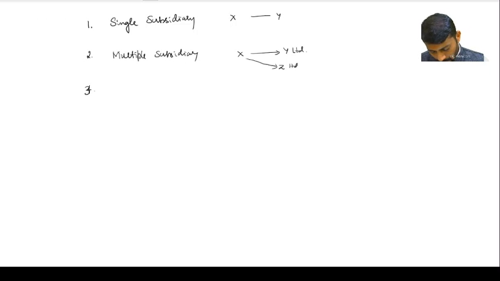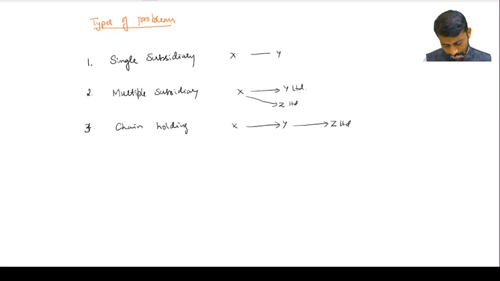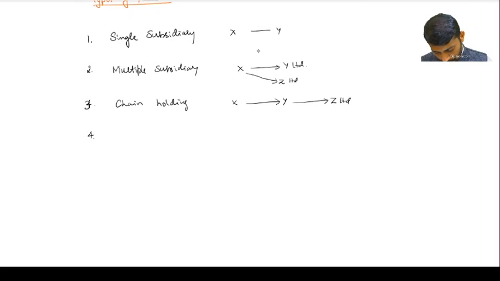The third one is called chain holding. X has the investment in Y Limited. Y has the investment in Z Limited. Got it?